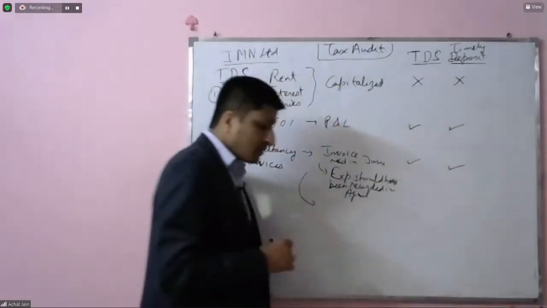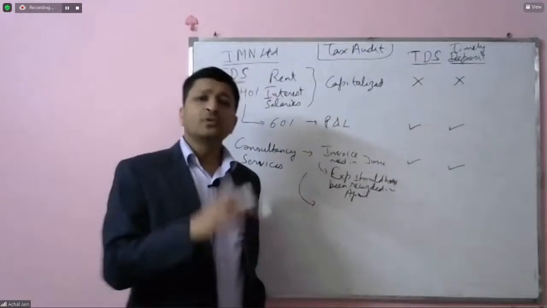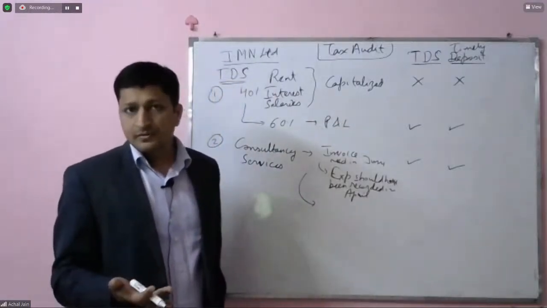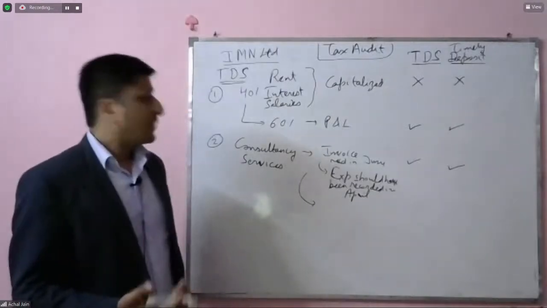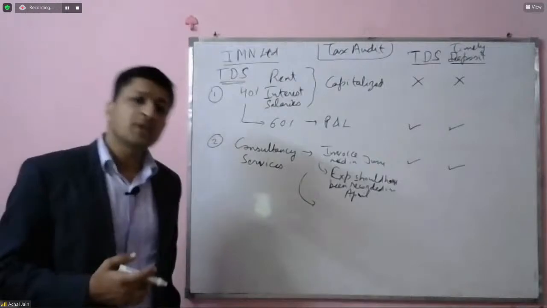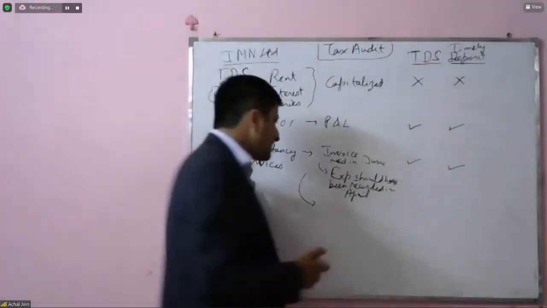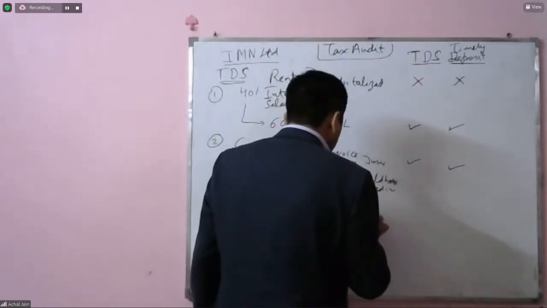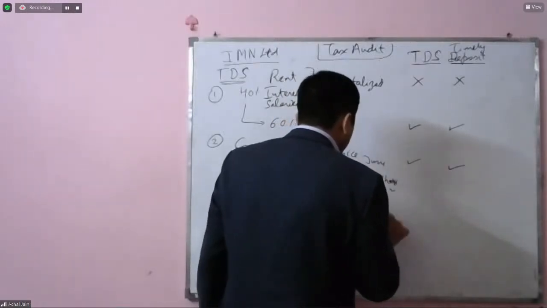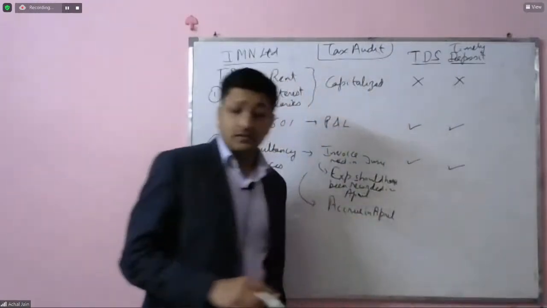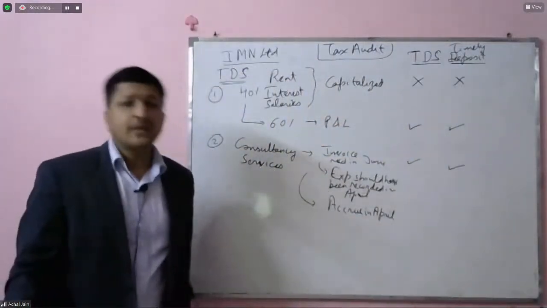Management is saying that for them to accrue this expense in April, they don't have any basis. Why? Because they don't receive the invoice. Only when they receive the invoice will they get to know about the amount. And even if they accrue in April, what will happen? This will be an estimate.